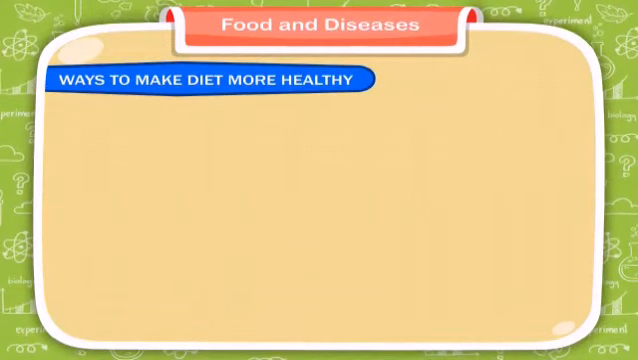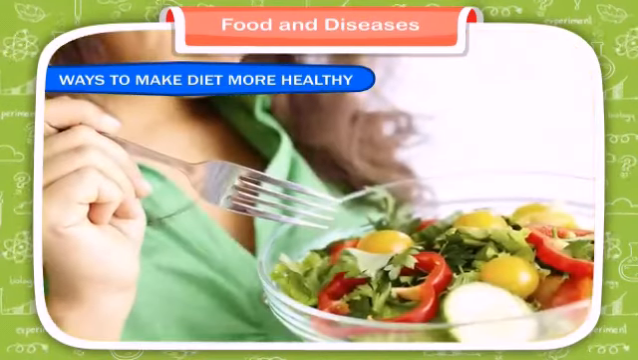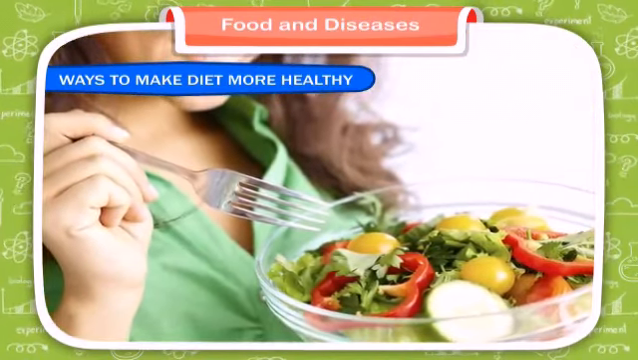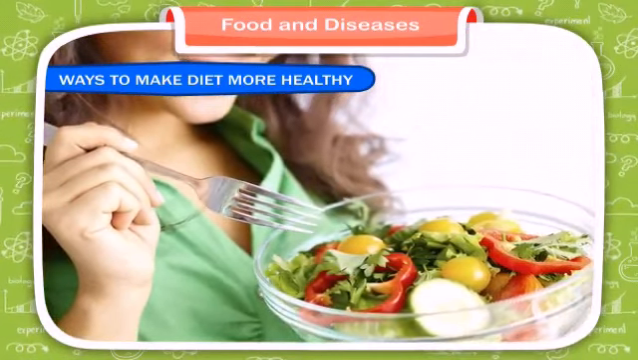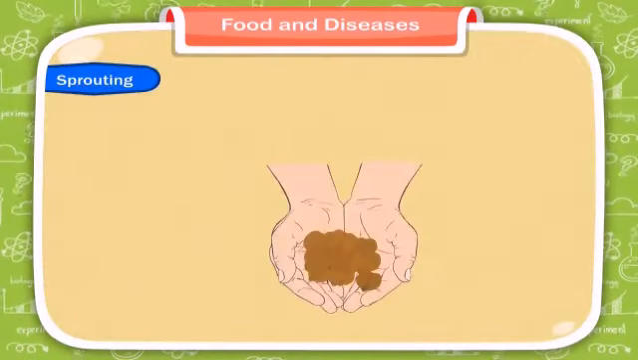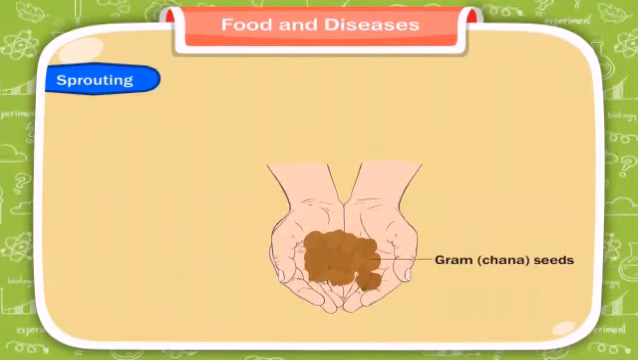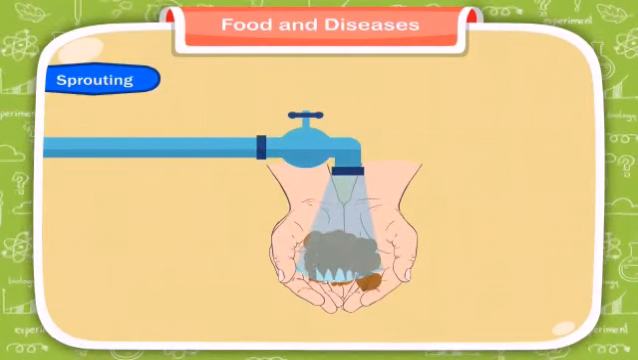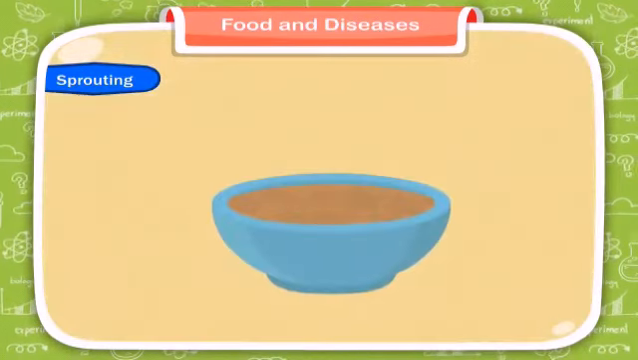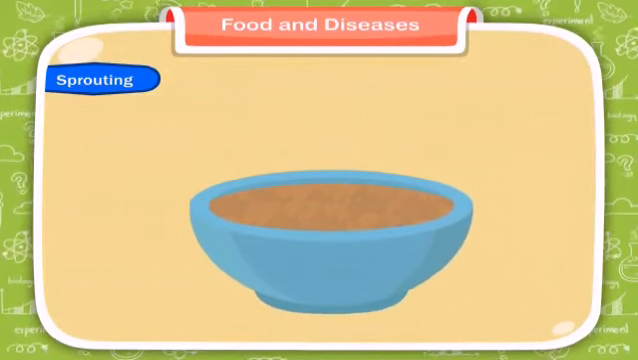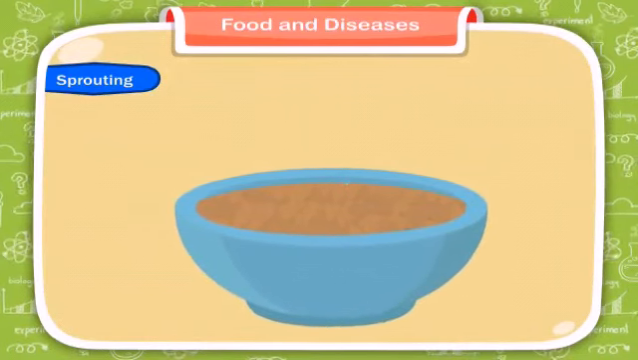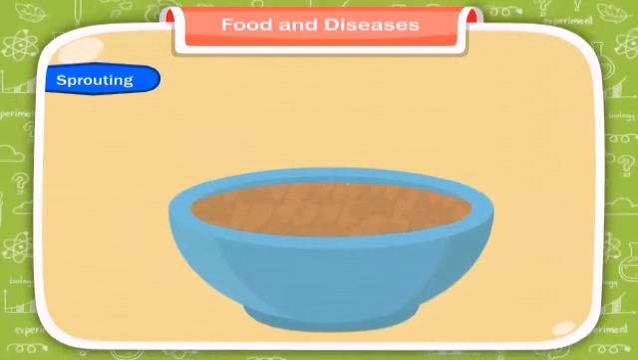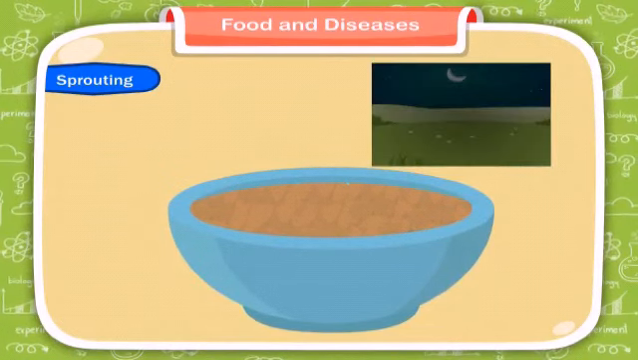Ways to make diet more healthy. There are some ways through which we can make our diet more healthy. Sprouting. Ask your parents to give you a handful of gram, chana, seeds. Wash the seeds in running water and hand-pick any other impurity that you may find. Put the clean seeds in a bowl and fill the bowl with water so that the seeds are immersed in water. Leave the seeds in water overnight.